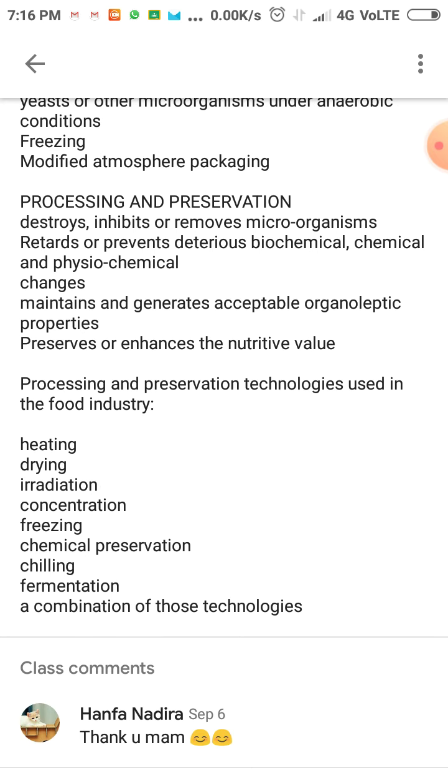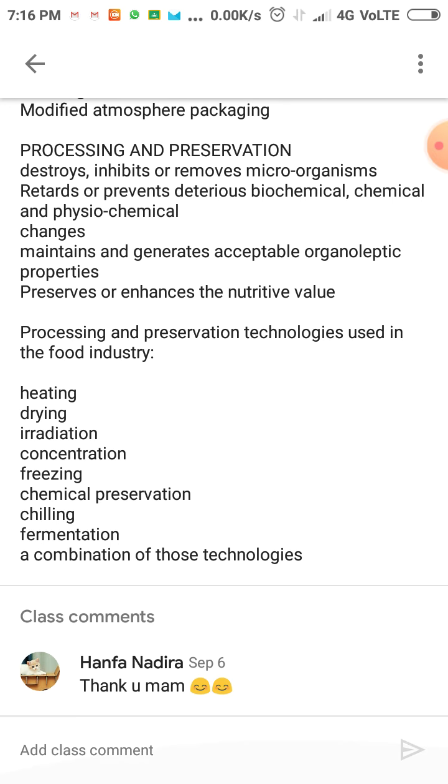So processing and preservation technologies used in the food industry are heating, drying, irradiation by UV radiation, concentration, freezing, chemical preservation, chilling, fermentation, and a combination of those technologies.